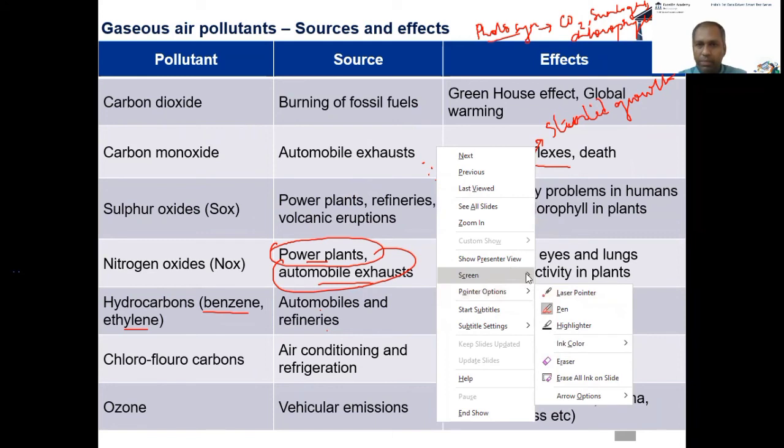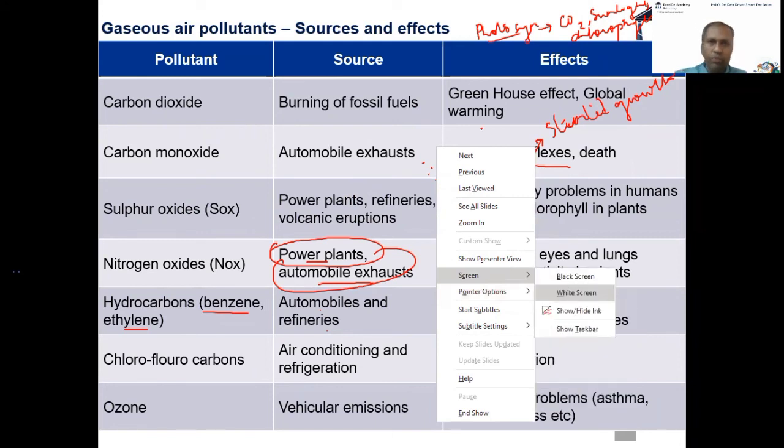Correct? So if ozone is in the stratosphere, it is good. Stratosphere is what? More than 10 kilometers? Yeah, way above 10, 15 kilometers, let's say, or even more. It varies from the equator to the poles and all that. If it is in the troposphere, then it is bad.